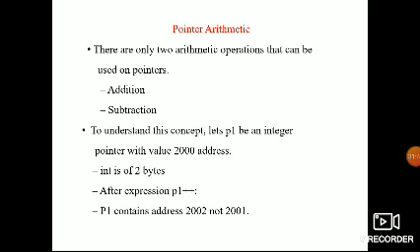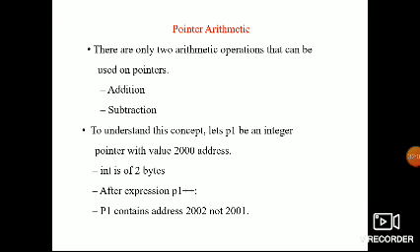Rule 4: we can use relational operators and conditional operators. What are the relational operators? Relational operators are less than, greater than, less than or equal to, greater than or equal to, equal to, and not equal to. Conditional operators are the question mark and the colon.